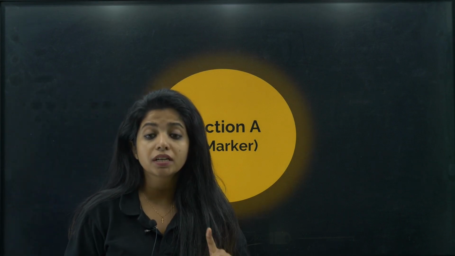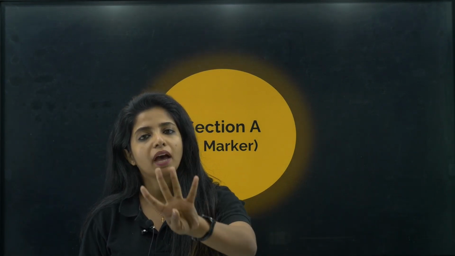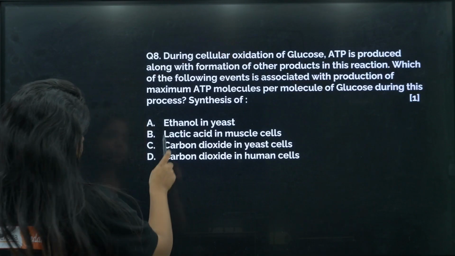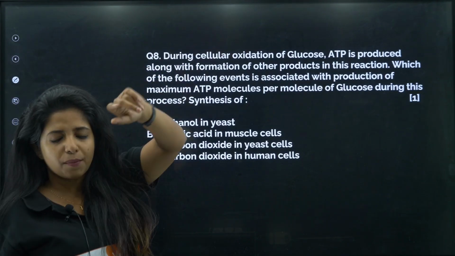Section A, my dear children, consists of 1 marker questions. So you would be having MCQs and you would be having 4 assertion and reason. In the case of biology, you will get 2 assertion and reason questions. Okay. Chalo. Question number 8 directly. The rest of them are from chemistry, I believe.